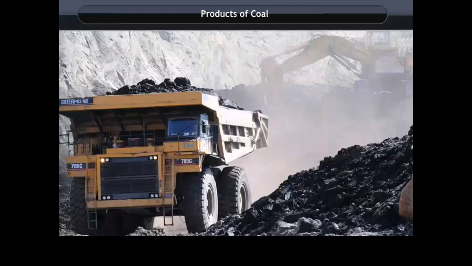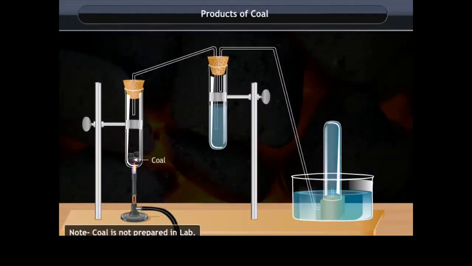Products of coal. Coal can be processed to form a number of compounds. Let us demonstrate with the help of an activity. When the coal is heated strongly in the absence of air, it changes and forms coke. The gas released in the process is passed through water. On doing this, some of the compounds get condensed and settle down at the bottom of the container. This is known as coal tar. Some compounds remain in the gaseous state and are collected in the reservoir. These compounds are called coal gas.